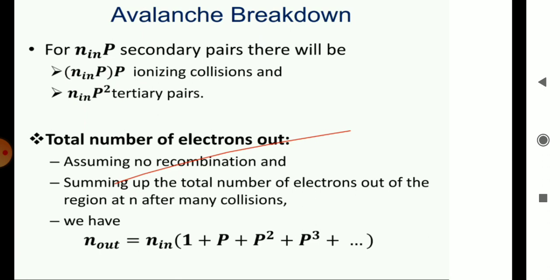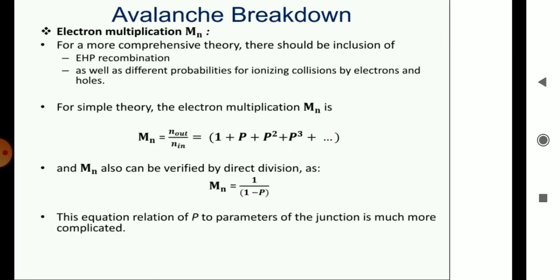If we add each collision, taking n_in, the initial electron, as common, the equation is 1 + p + p² + ... So this process continues, and there is a multiplication factor. For a comprehensive theory, there should be an inclusion of EHP combination as well as different probabilities of ionizing collision.